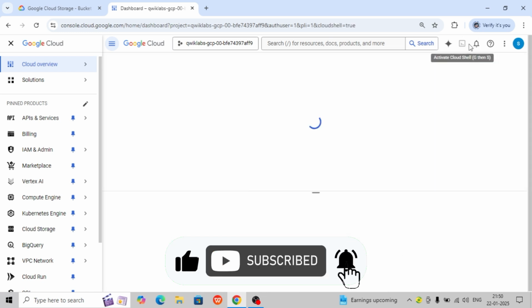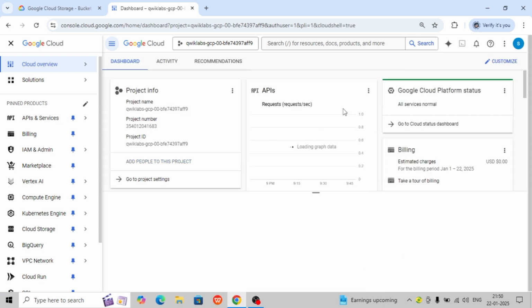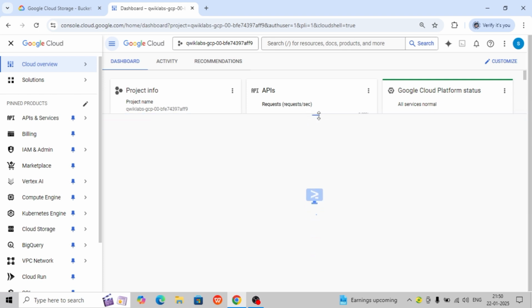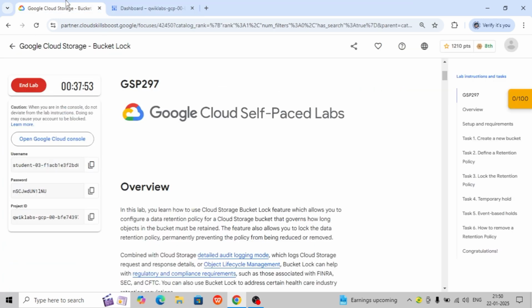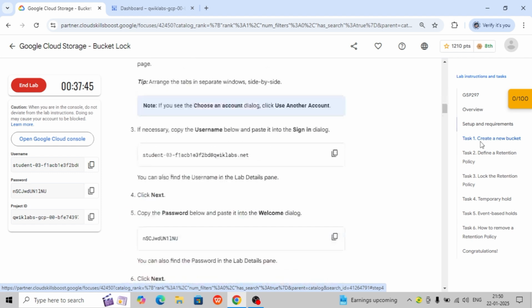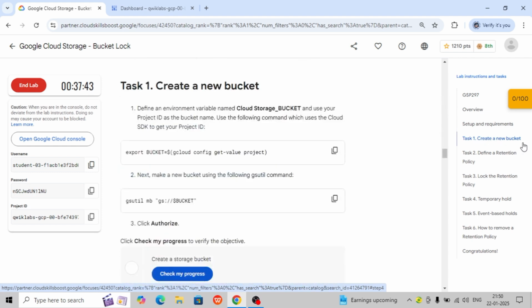You have to open the Cloud Shell first. Let's increase this size, and go to task number one. You can see there are only 5 to 6 tasks we have to complete. It will not take much time. So let's go and click on task number one.